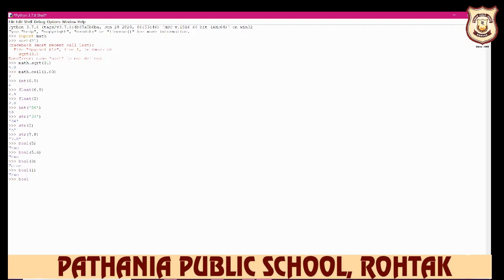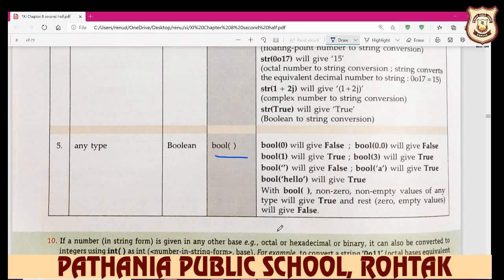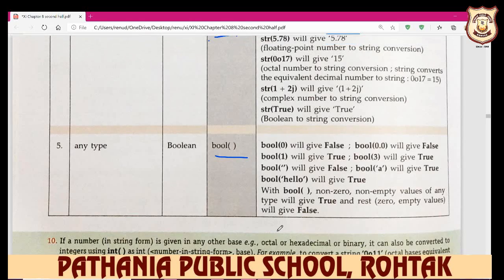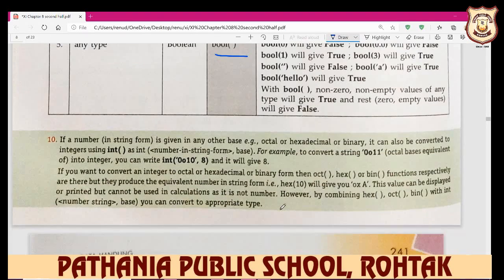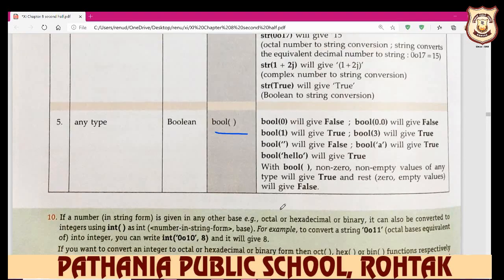For example, we write down bool and 5 greater than 6. Its answer is false. But when you write down bool 5 less than 6, yes, 5 is less than 6, so its answer is true. So it converts in this way. This is your typecasting. These all are your typecasting. Here we convert the integer to bool, and the answer of bool is always true or false. Clear? So these all are your typecasting.